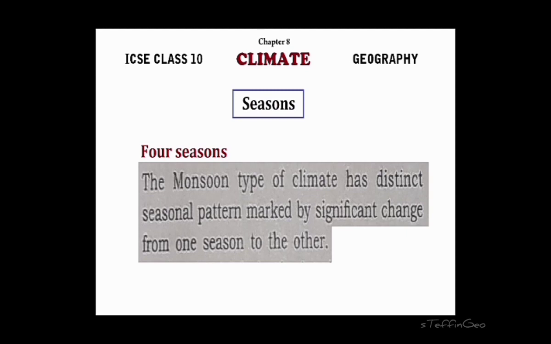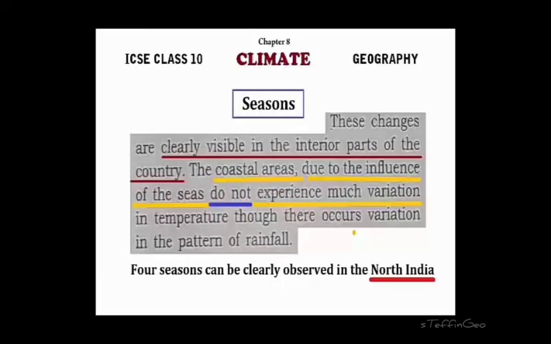Tropical monsoon type of climate of India has a distinct seasonal pattern. That means the pattern of the rainfall, temperature, wind and other conditions varies from time to time, from season to season. Right. So these variations can be clearly seen in the northern part of the country than that of the southern part. That means four clear seasons can be seen in North India or in the interior part of the country.